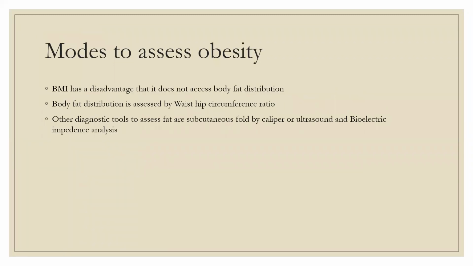And how do you assess obesity? One of the most common factors for assessing obesity is BMI, but BMI has a disadvantage as it does not tell you where the body fat is distributed. So body fat distribution is assessed by the waist-hip circumference ratio. There are other tools like subcutaneous fold of fat, which can be measured by a caliper or bioelectric impedance analysis. So you should know those things are also available.